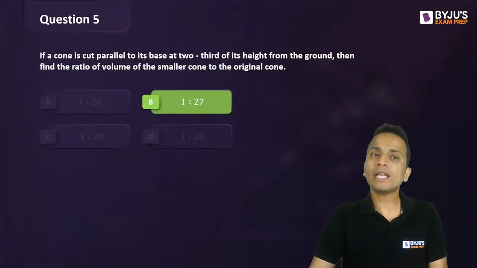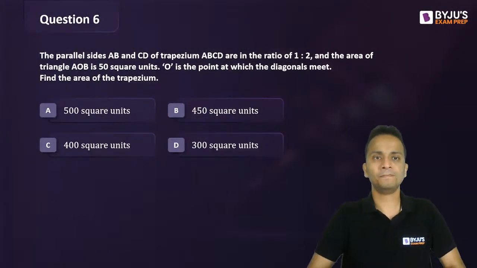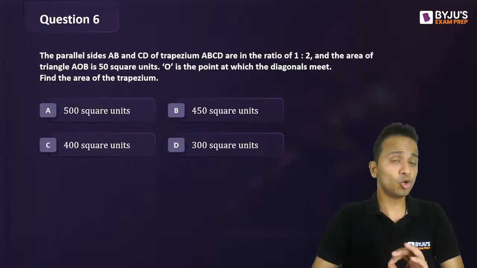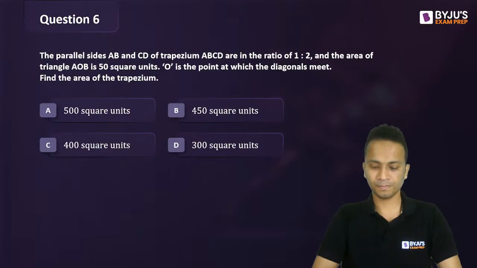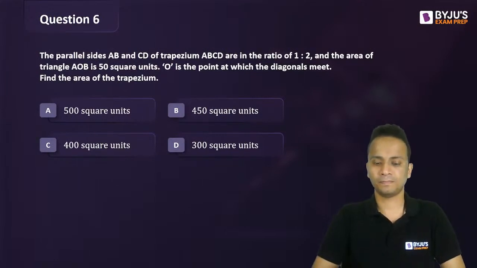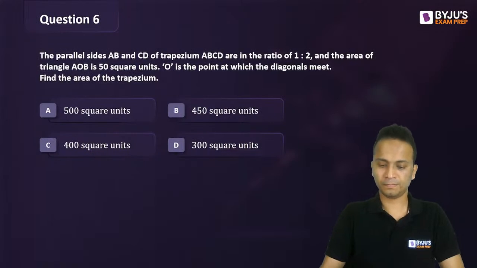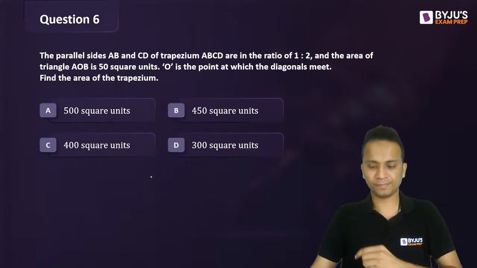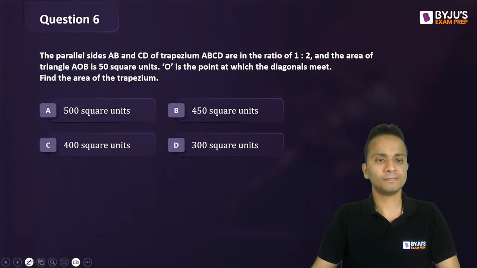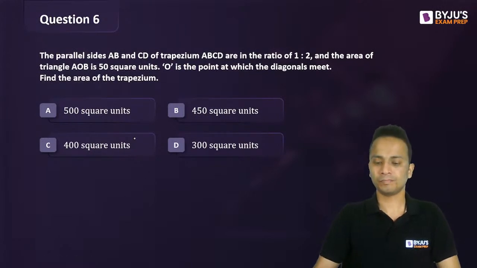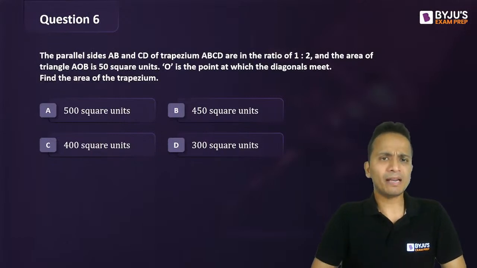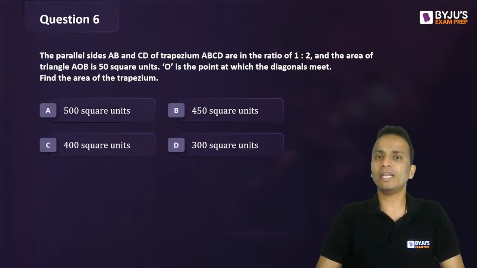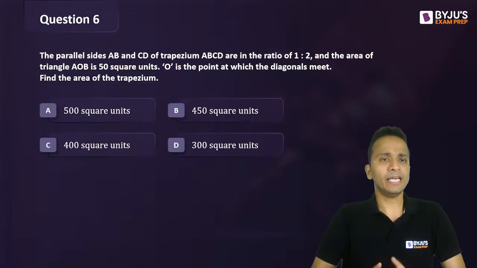Okay, let's move on and look at question number 6. Now, question number 6 is a good conceptual question. AB and CD are the parallel sides of the trapezium and the ratio is given as 1:2. The area of the triangle AOB is 50, where O is the intersection point of the diagonals.